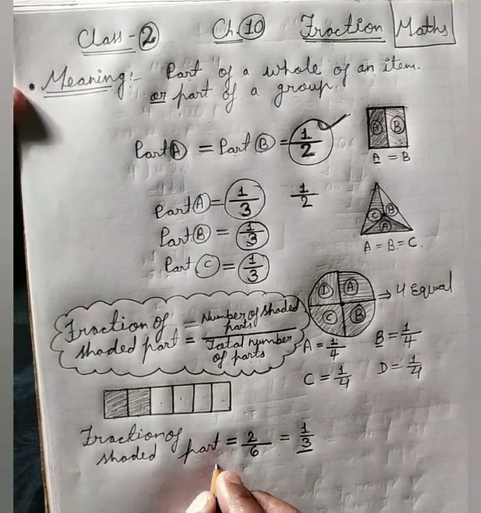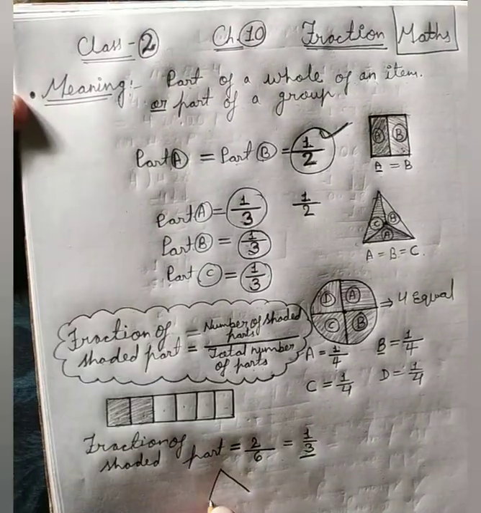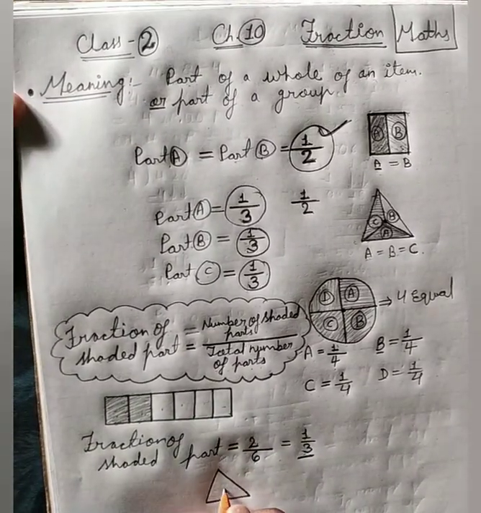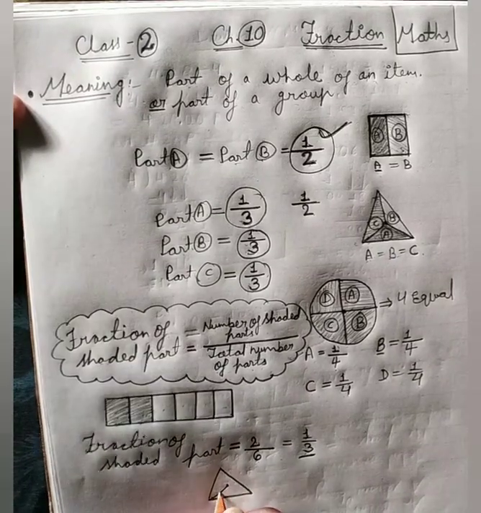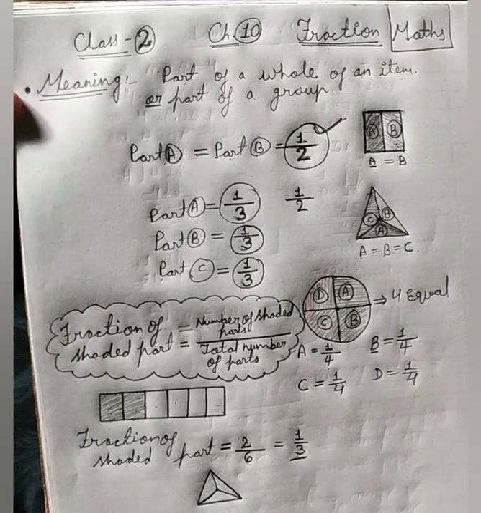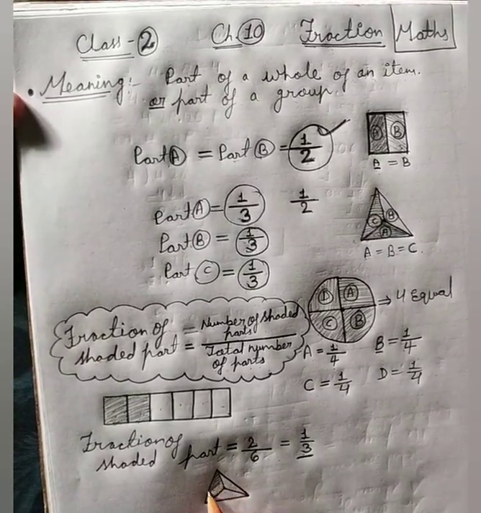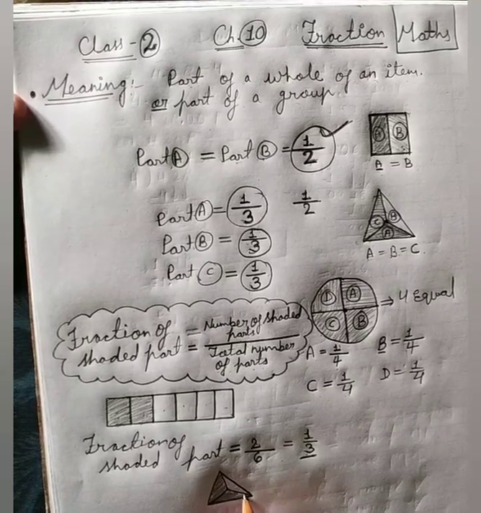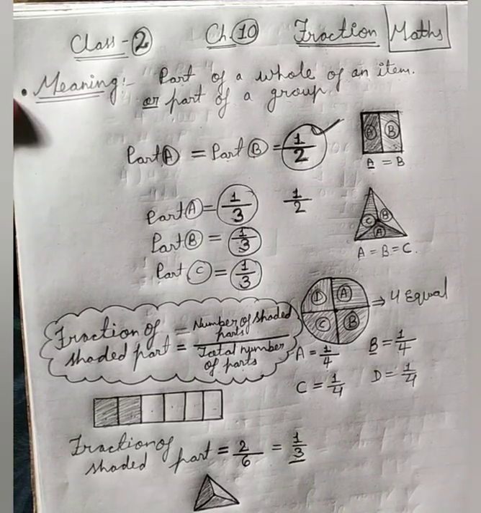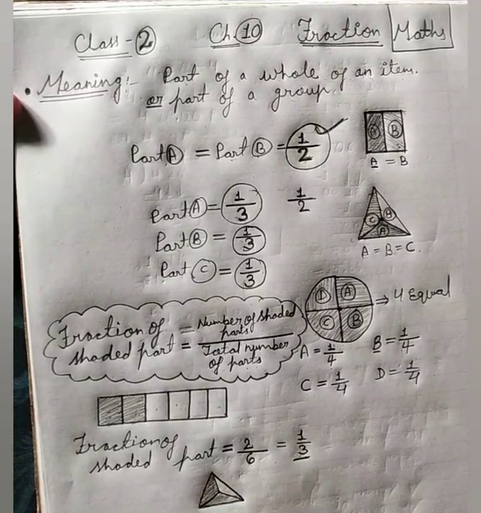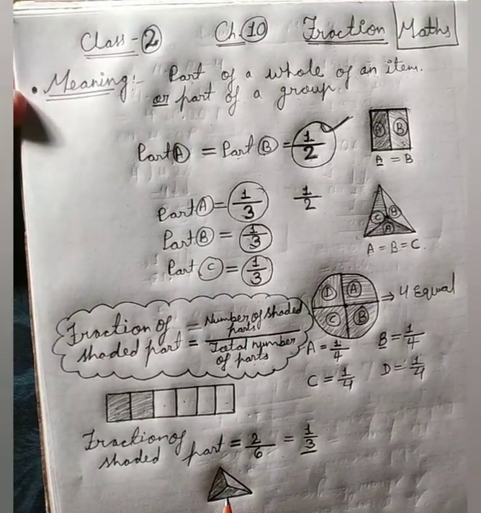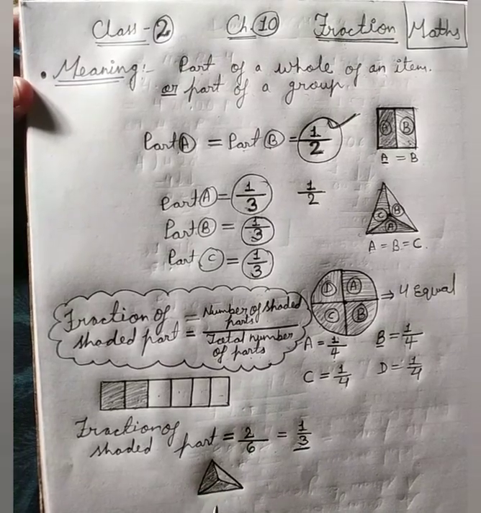Alright, suppose this is a triangle, and here I am dividing it into these 3 parts. All these 3 parts are equal, and now I am going to shade 2 of them. Now if I ask what is the fraction of the shaded part, you can see 2 parts I shaded here. Total how many parts? Total 3 parts are here.